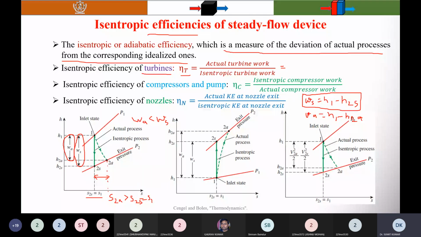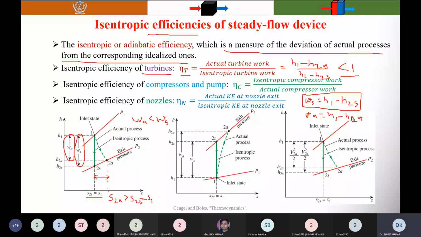And you know that efficiency is always less than 1, meaning less than 100%. Now you can see that the numerator is lower than the denominator, that is WS. So its value is always less than 1.